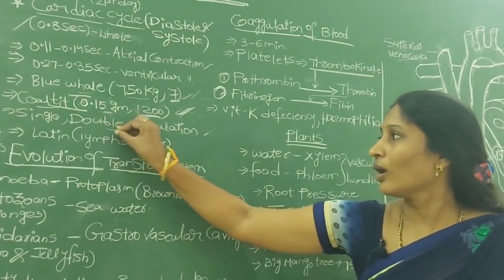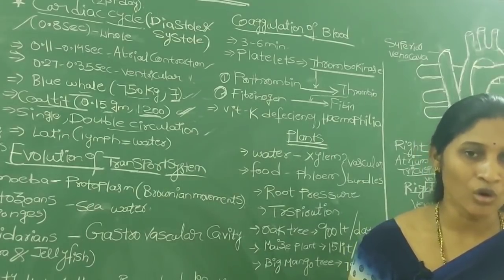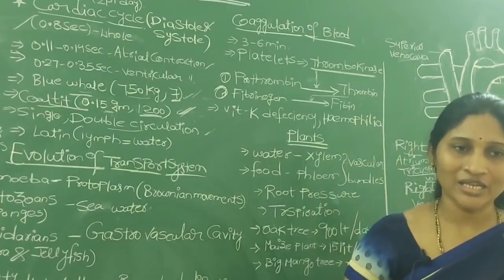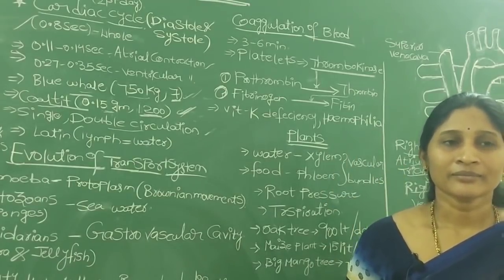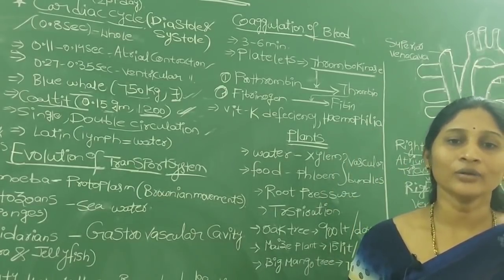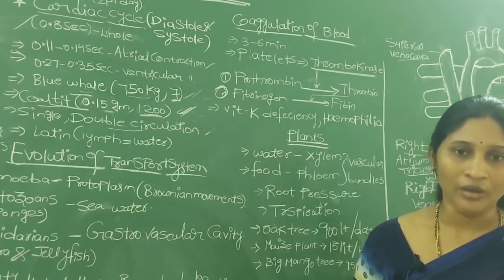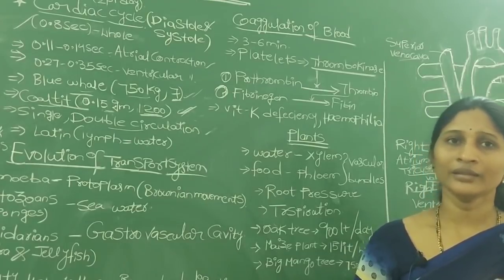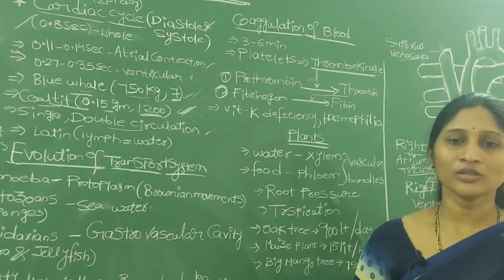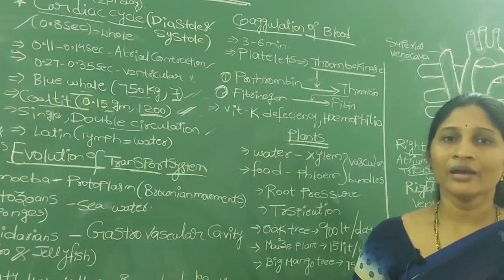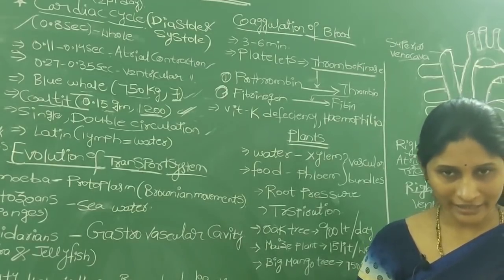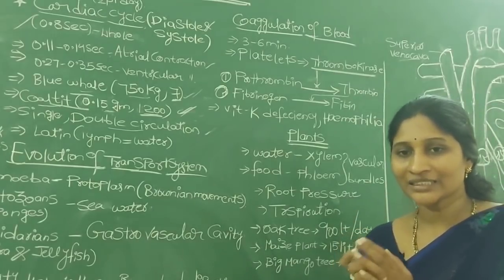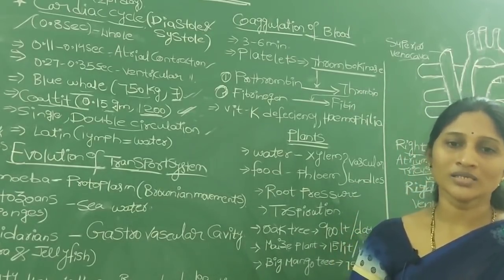But coming to all the remaining higher animals like humans, for one complete circulation, the blood flows through the heart twice. First the veins, like the superior vena cava and inferior vena cava, collect deoxygenated blood, and that deoxygenated blood is sent to the lungs for oxygenation.